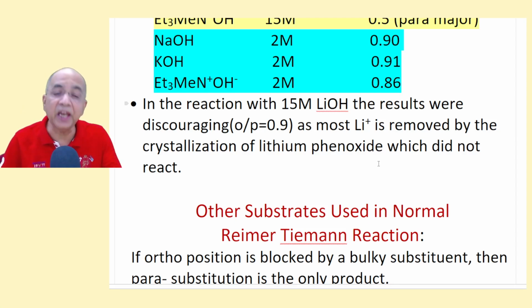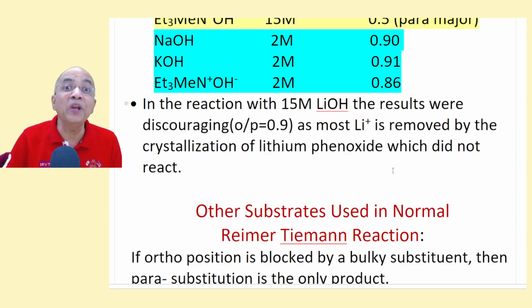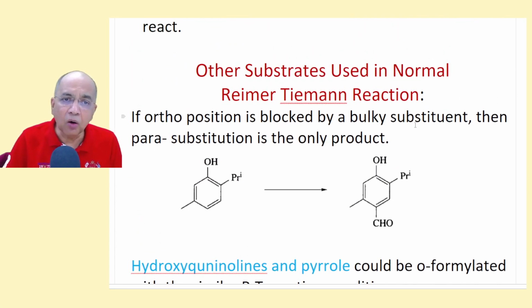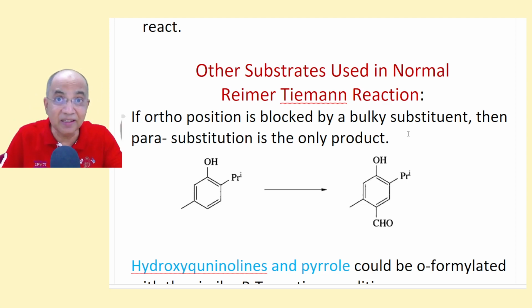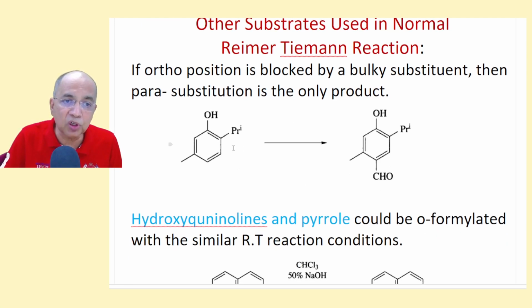Now I'll tell you how aqueous medium changed over to non-aqueous medium, and what change occurred in the OP ratio. What is OP ratio? Ortho-para ratio. We will know that. Now many other similar substrates were tried during the 19th century. After Reimer and Tiemann invented this, it was also tried with a bulky isopropyl at the ortho position. If the ortho position is blocked by a bulky group, then the formylation will occur at the para position, not at the crowded position.